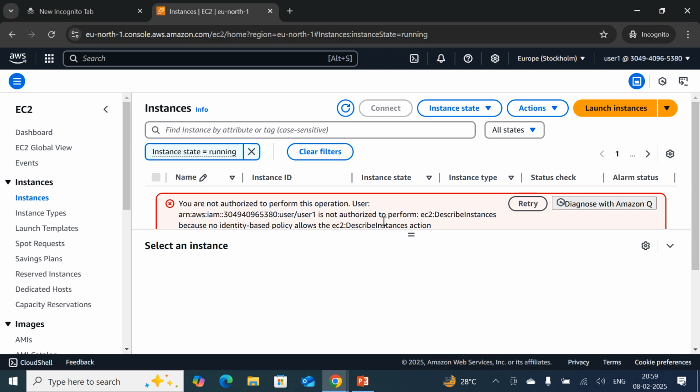I didn't provide the permission. In this way, we can restrict the user to the extent I want. More than that, it can't allow. Even if the user wants to delete the entire environment, he can't. Other than the S3 bucket, he can't do anything regarding the environment.